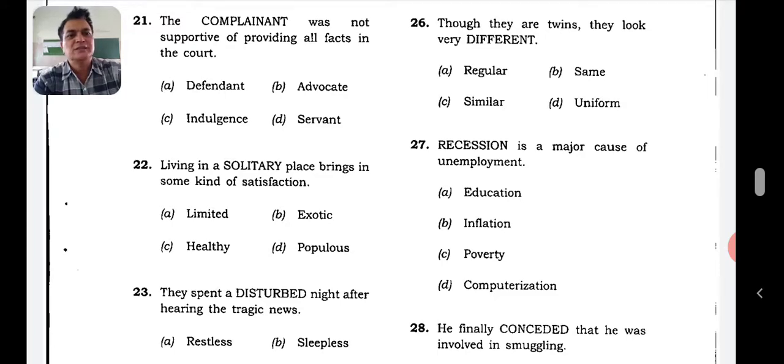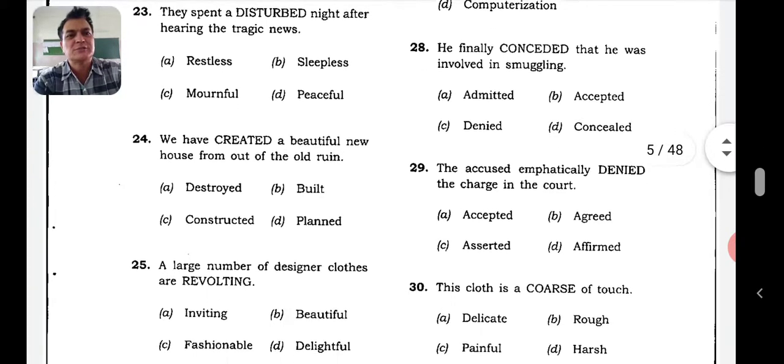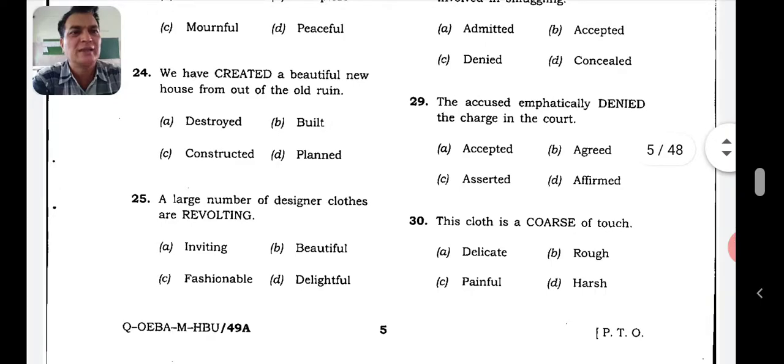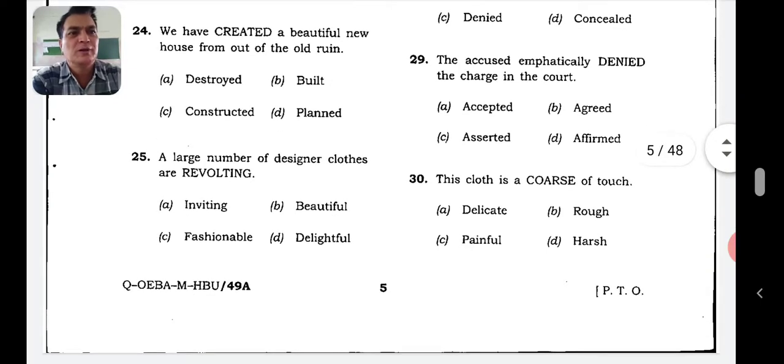He finally considered that he was involved in smuggling. He considered means he admitted. And what will be the opposite word of admitted? Denied. The accused emphatically denied the charge in the court. So he has denied the charge. Then what will be the antonym of that? He accepted it. He admitted it or he accepted it.